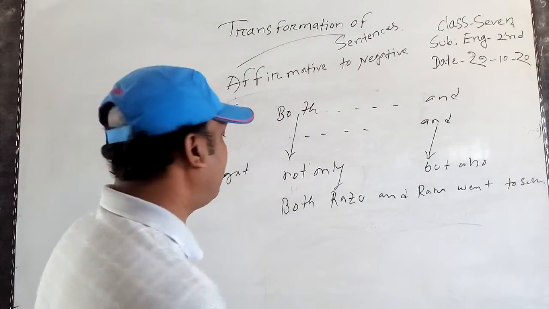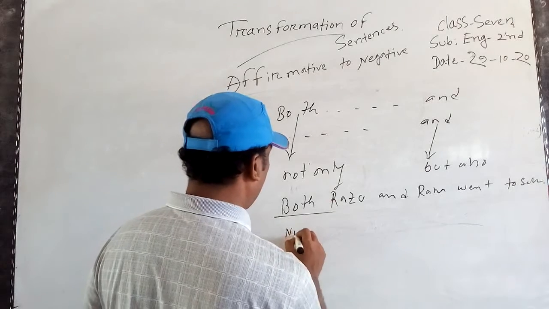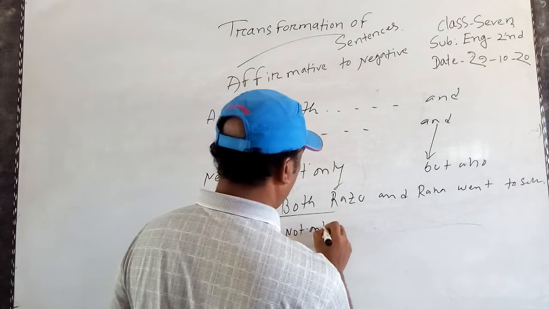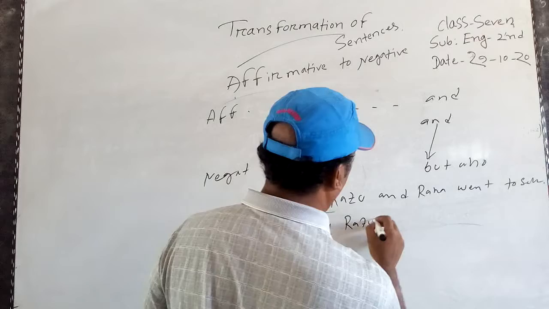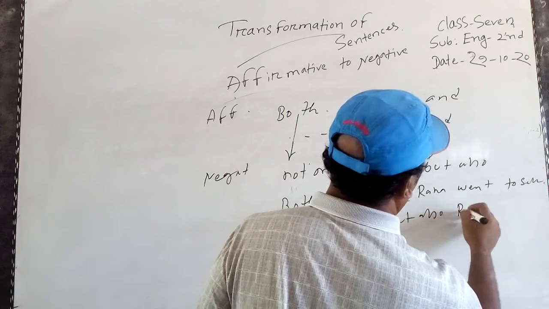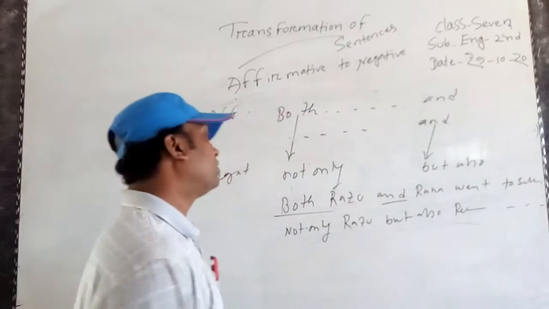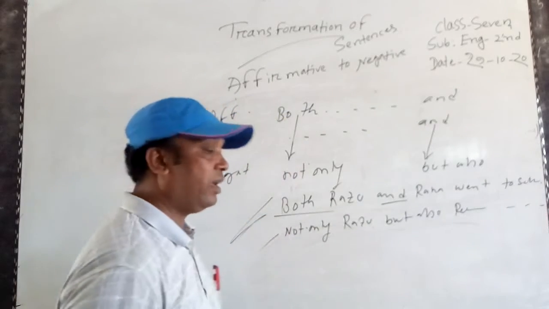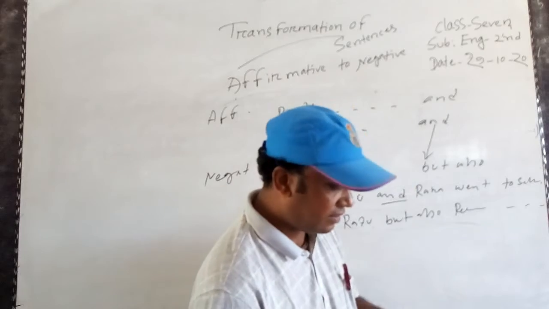This sentence will be negative: not only Raju but also Rana. So easily you can transfer affirmative to negative sentences.